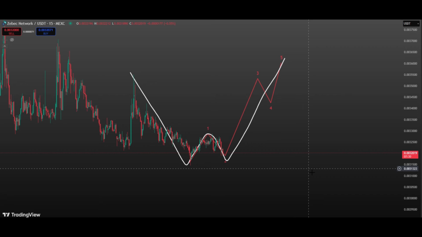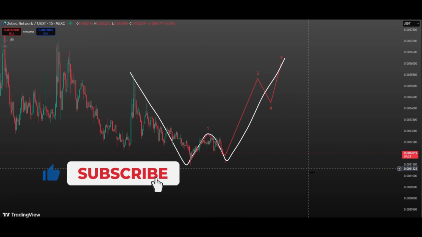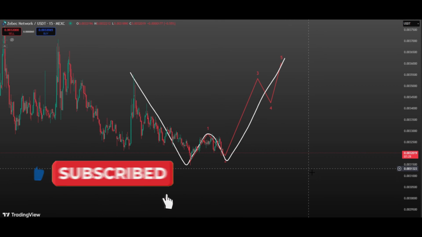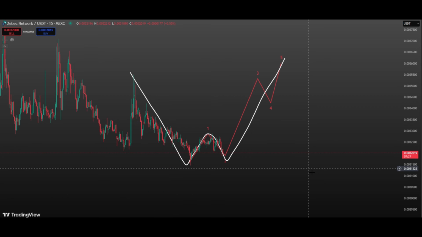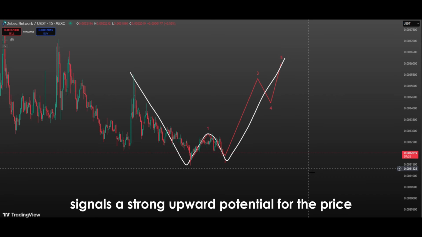For the pattern to be completed, the price must make another upward move after the second bottom and break above the neckline level, which corresponds to the high of the first rebound. Once this breakout occurs, the W formation is technically considered complete and target calculations can be made. In technical analysis, the target of a W pattern is determined by measuring the distance from the bottom to the neckline and projecting that same distance upward from the breakout point. This typically signals a strong upward potential for the price.